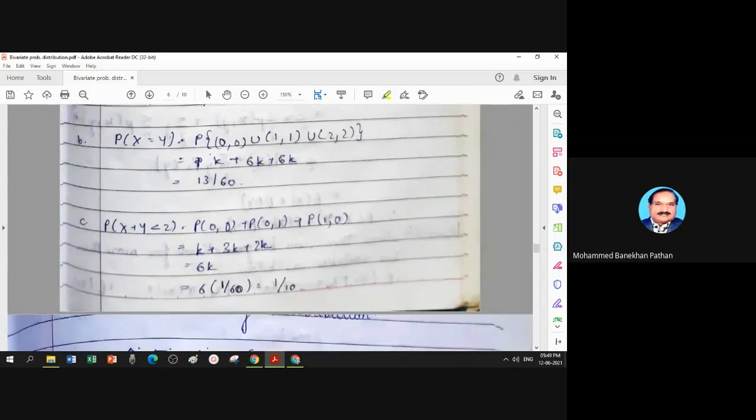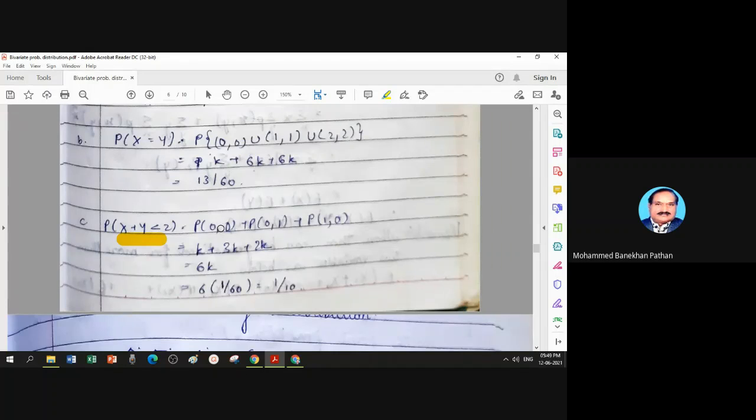The next calculation is probability x plus y less than 2. I want to get the chance of this event occurring in my joint distribution. So I have to try by taking different values of x and different values of y. If the addition is less than 2, that is my pair in the calculation. So x is 0, y is 0, total is 0, less than 2.